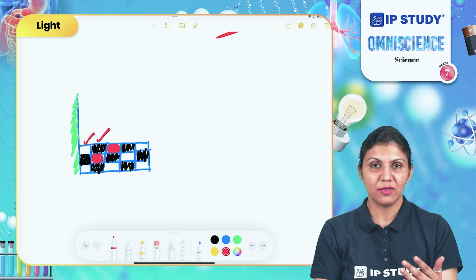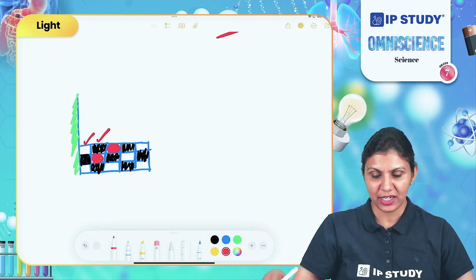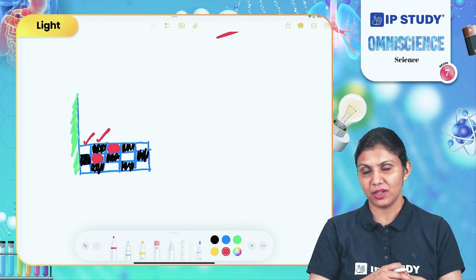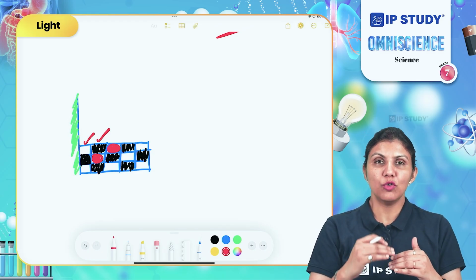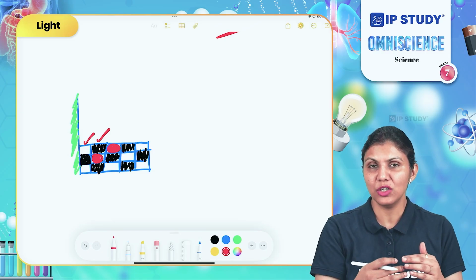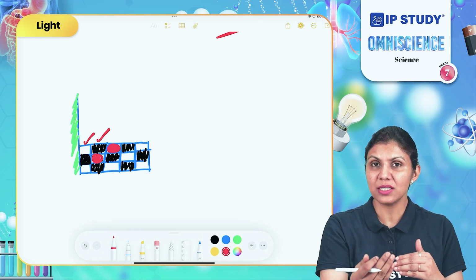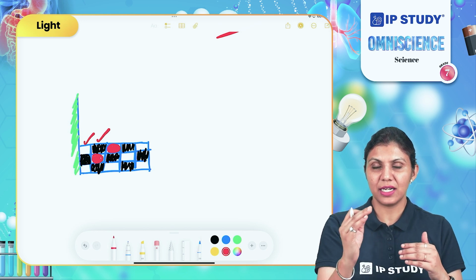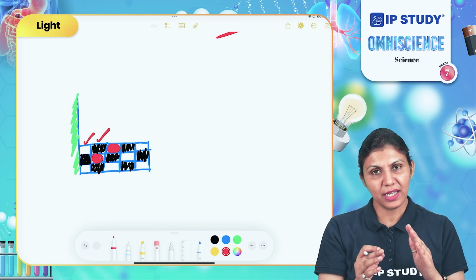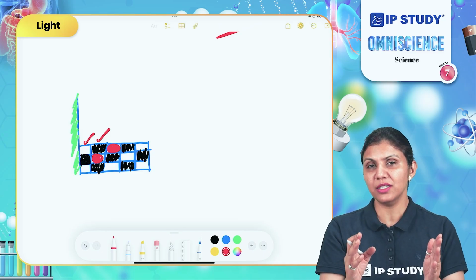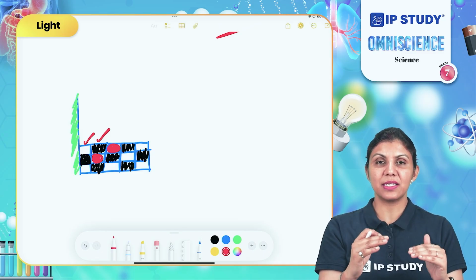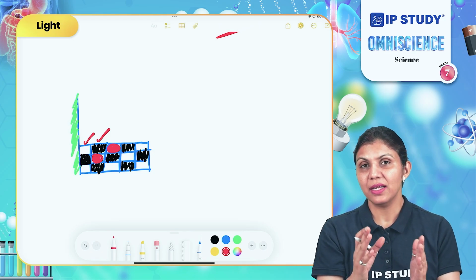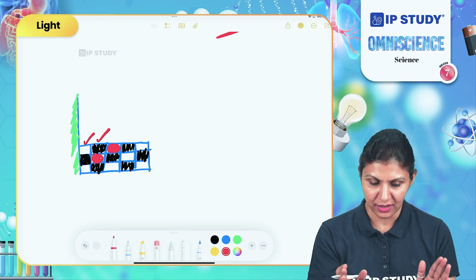You can repeat it by making a checkered sheet on the floor in front of a mirror and standing on that checkered sheet. Every time you move one box towards the mirror, you will notice that your image is also moving towards the mirror by one box, meaning it is following the same distance. So any image which is formed by a mirror is formed at the same distance behind the mirror as the object is kept in front of the mirror.